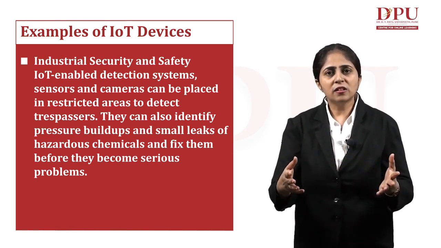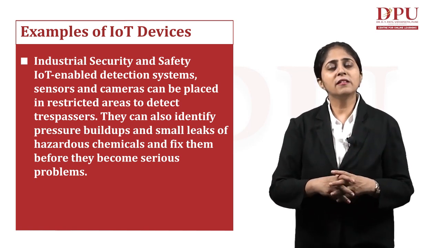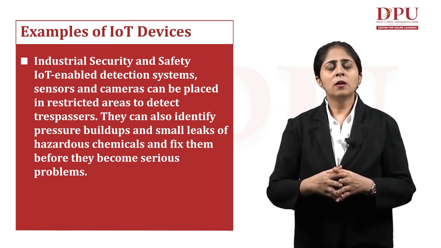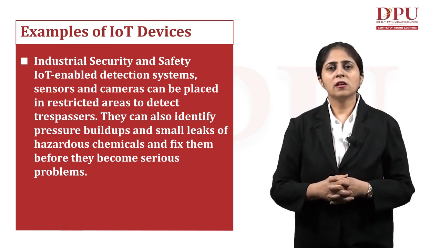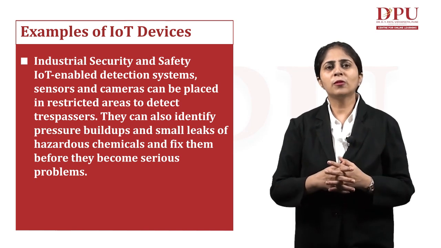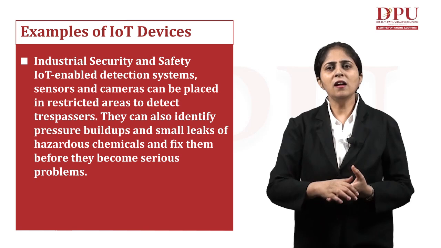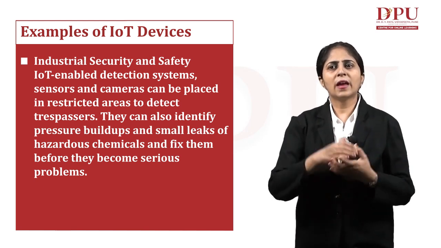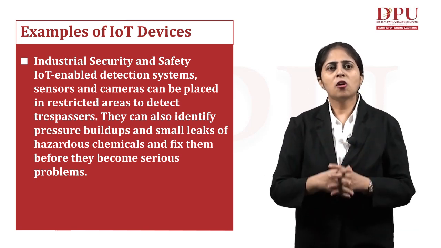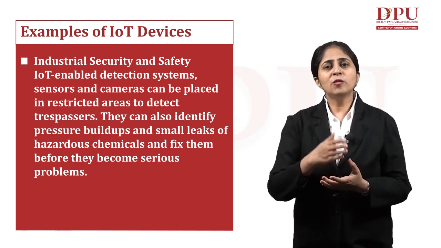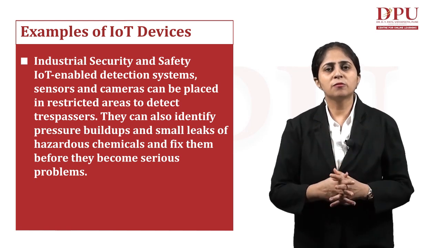These sensors and cameras can detect the movement of any trespasser passing into the industry. They can be used to identify pressure buildups and small leakages of hazardous chemicals in industries, and even fix them before they become serious problems.